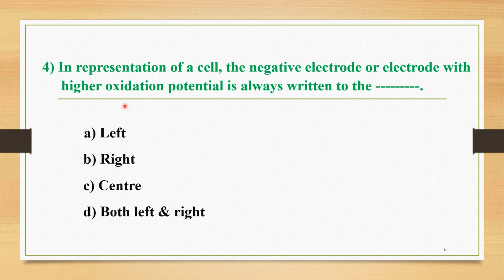One of the conventions is that an electrode having a negative charge or a higher oxidation potential is always written on the left hand side, and that's why the correct option of MCQ number 4 is option A. That electrode we always write at the left hand side.